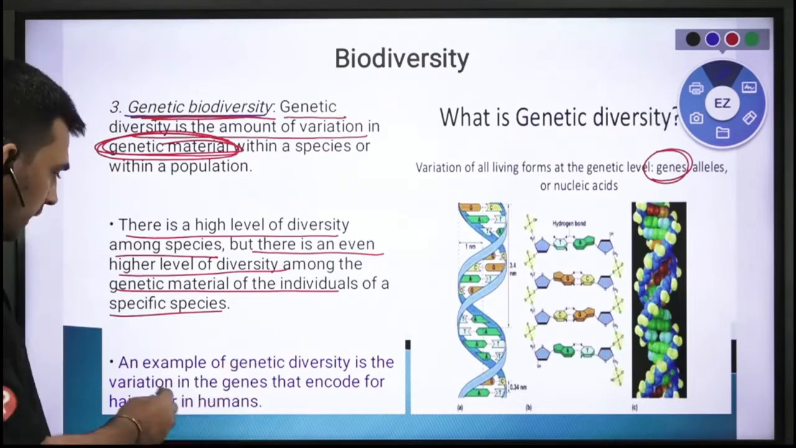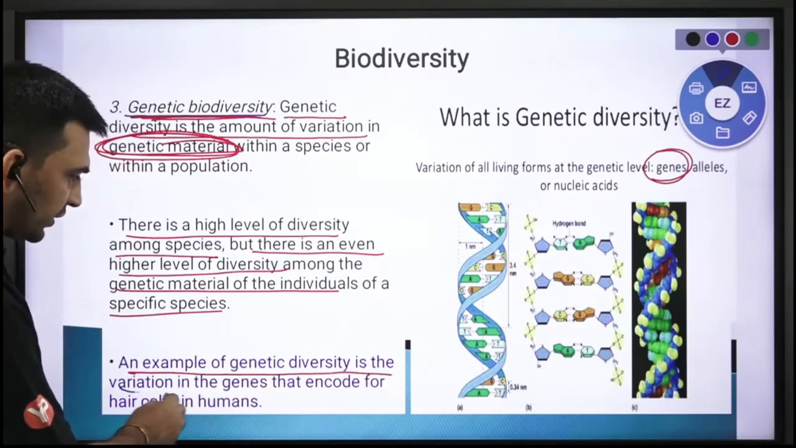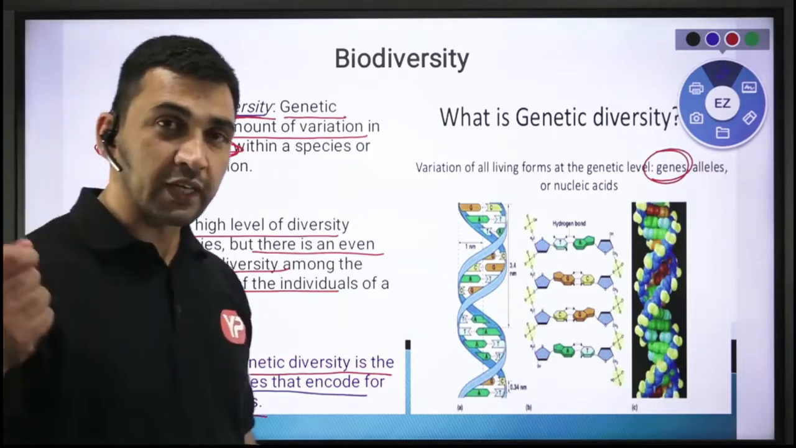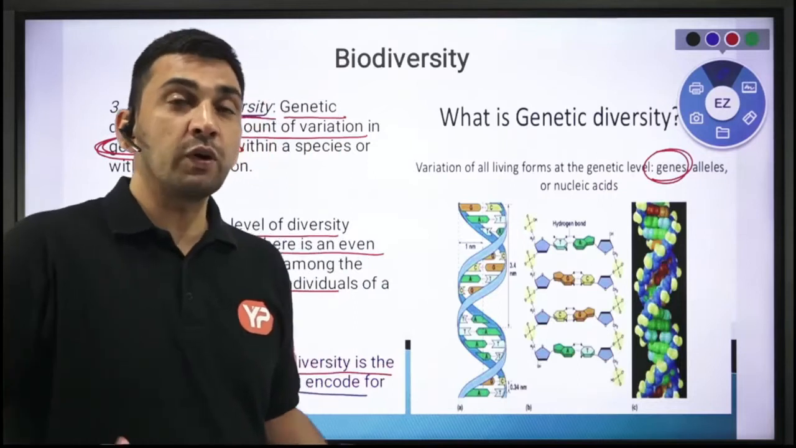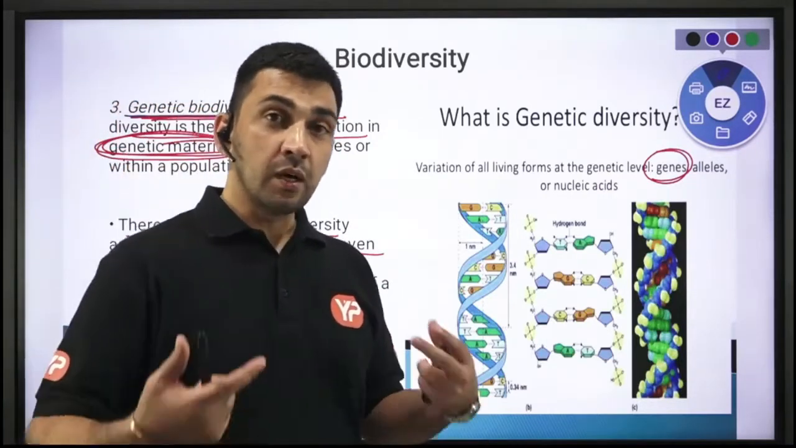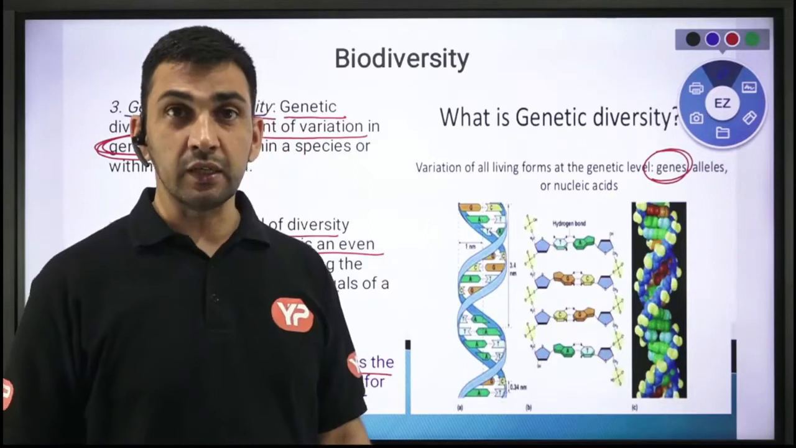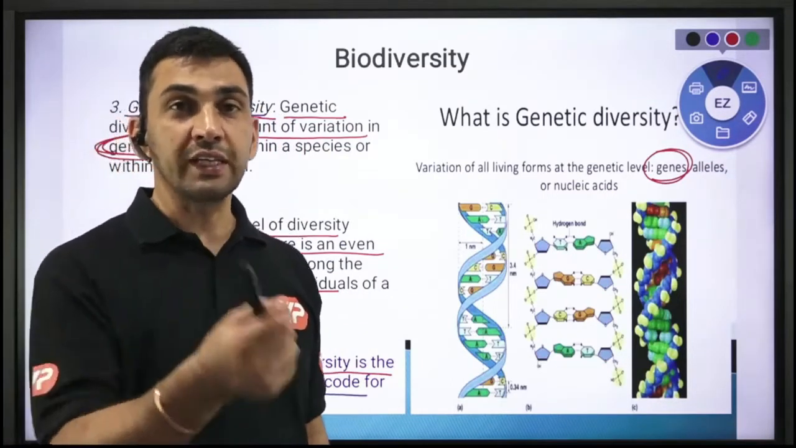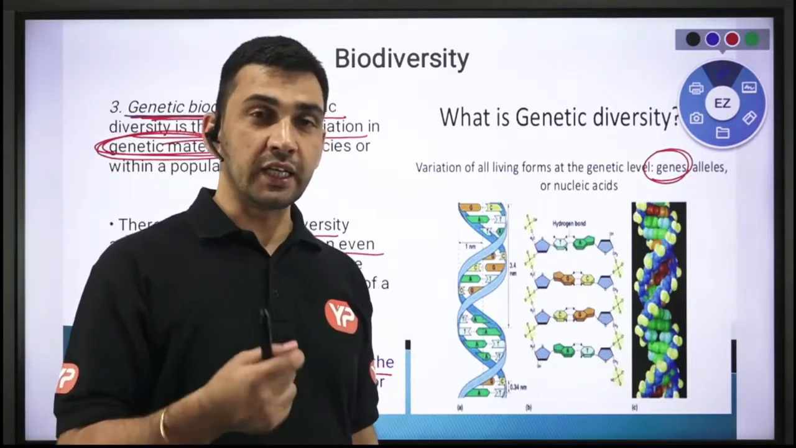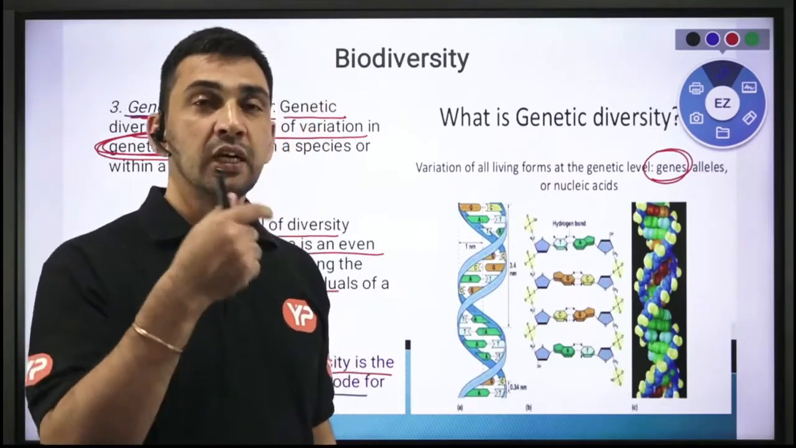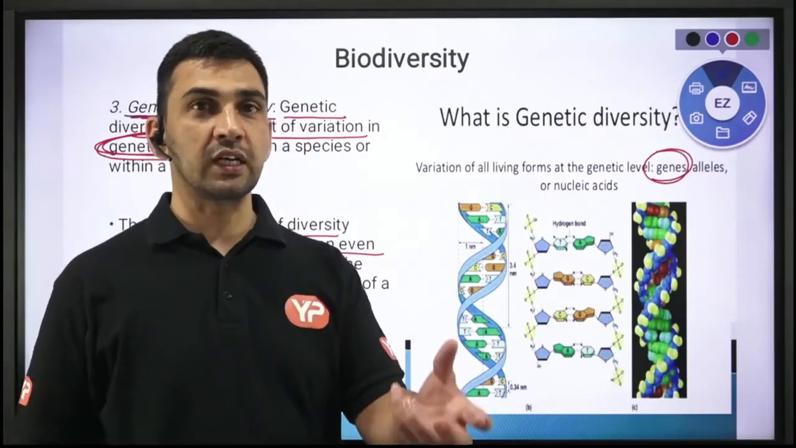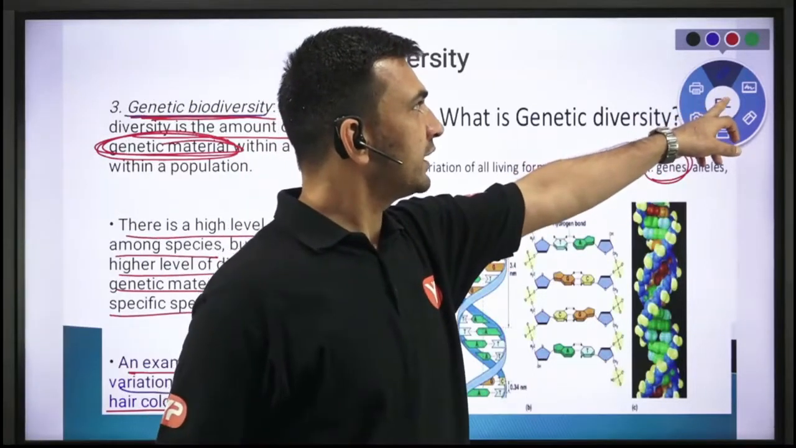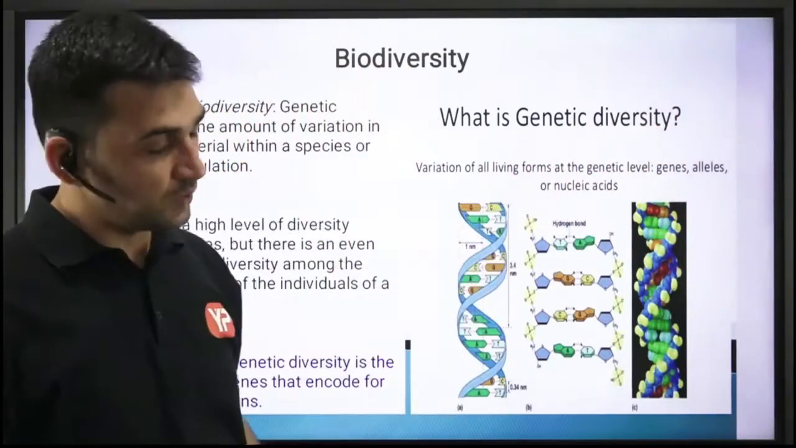For example, an example of genetic diversity is the variation in the genes that encode for the hair color in humans. For example, my hair color, your hair color could be different. What brings that particular hair color? Or maybe my hair color may not be the same as that of my son. So in that case, what brought that change in the hair color? The genetic material, the gene that is responsible for the hair, is bringing that change in the color, right? So those genes, or the genetic material, basically, are creating that diversity within the species, right?